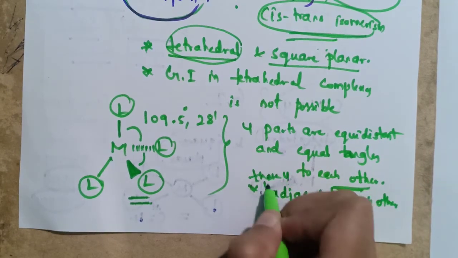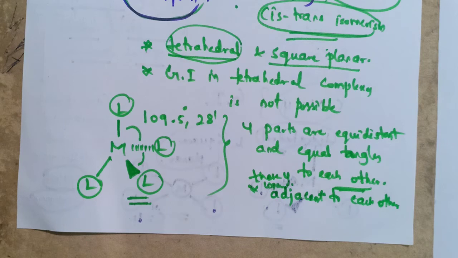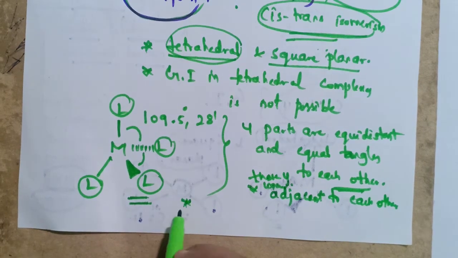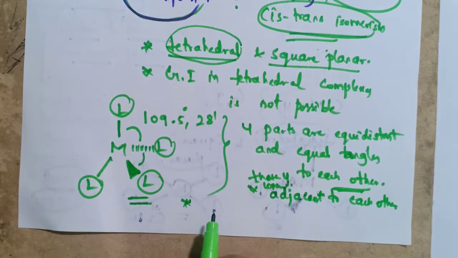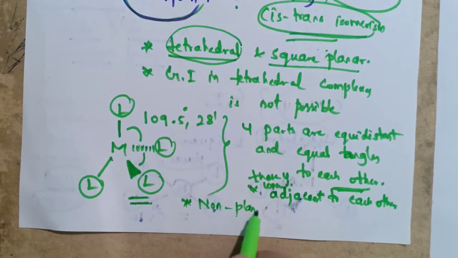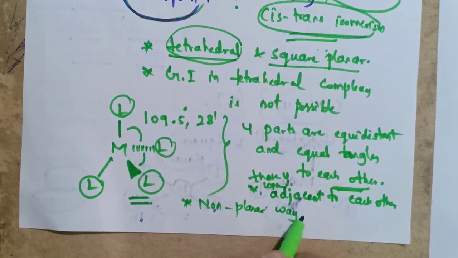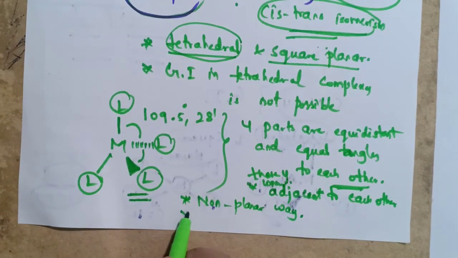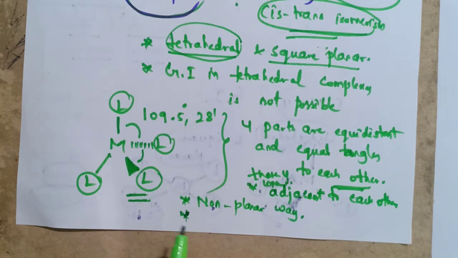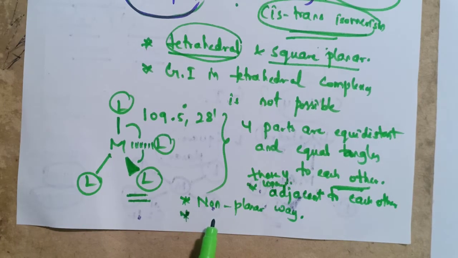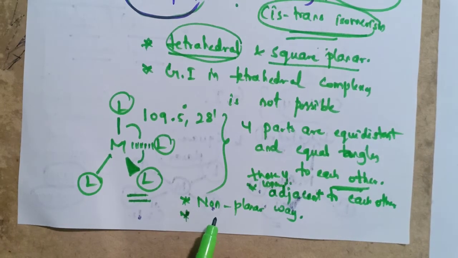These four ligands are adjacent to each other, so it cannot show geometrical isomerism. And the other important point is that here the ligands are arranged in a non-planar way, and the ligands here cannot be exactly opposite to each other. So it cannot form trans.